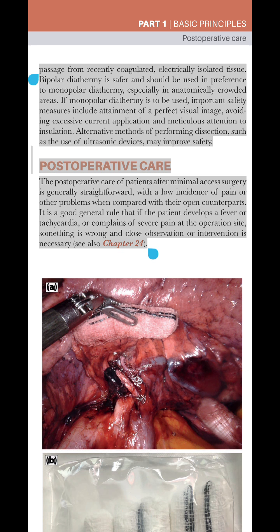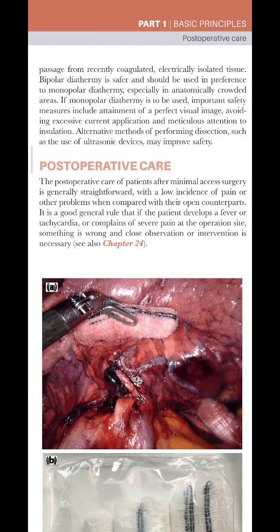Postoperative care. The postoperative care of patients after minimal access surgery is generally straightforward, with a low incidence of pain or other problems when compared with their open counterparts. It is a good general rule that if the patient develops a fever or tachycardia, or complains of severe pain at the operation site, something is wrong and close observation or intervention is necessary. See also chapter